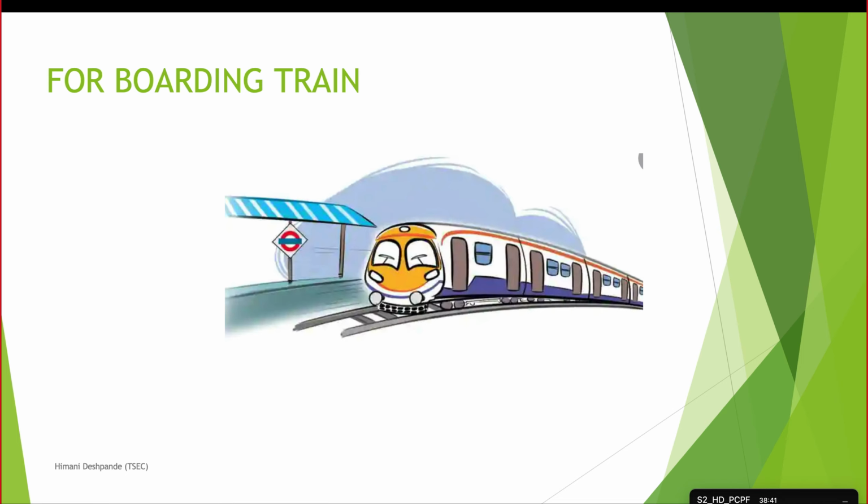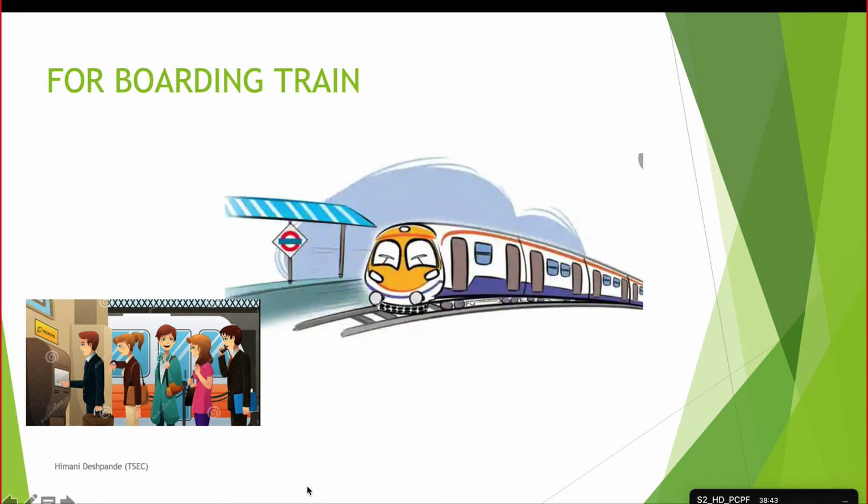So before catching the train, what we used to do, we used to swipe the card to get the ticket. If you are having the pass, then the things are really smooth. But if you're not having the pass, you might have to swipe the card. So the first thing that you need to do, swipe the card and then catch the train.